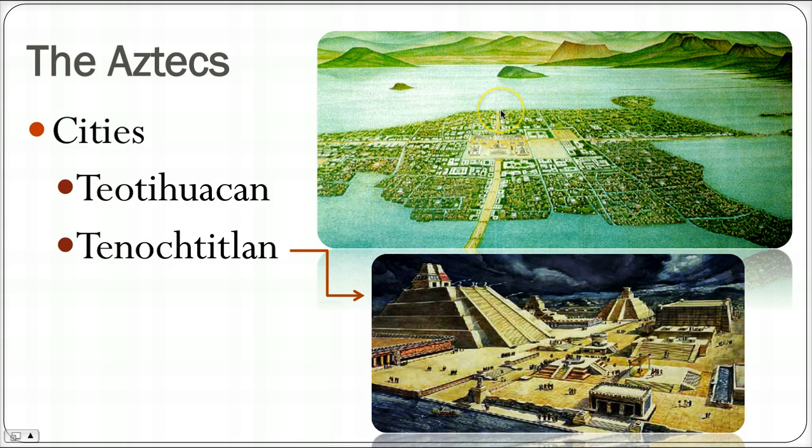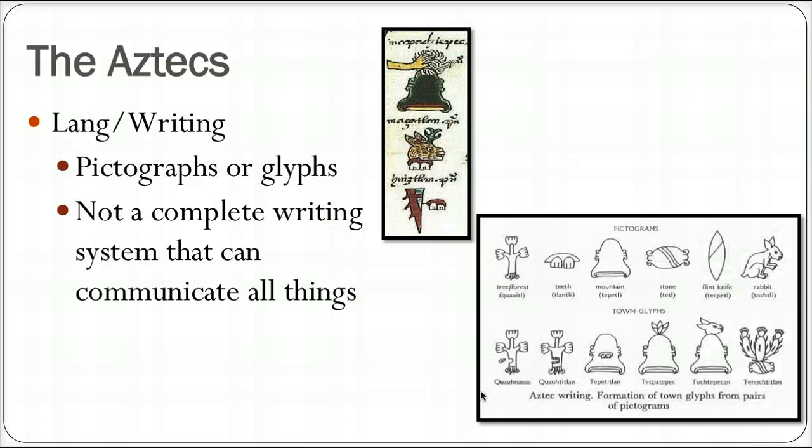But Tenochtitlan really was amazing. Even when the Spanish showed up, they were in awe of what they saw here with these causeways, these bridges going into the city, these floating islands around it, these beautiful pyramids inside of the city. So Tenochtitlan itself is definitely one of the main achievements of the Aztec people. In terms of language and writing, they had pictographs or glyphs.